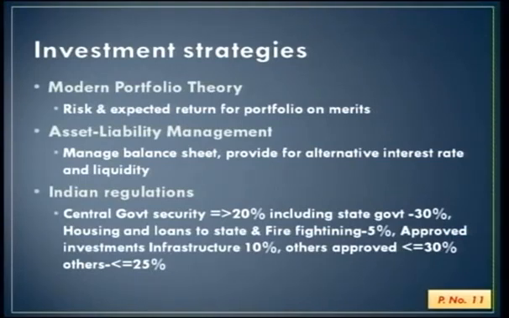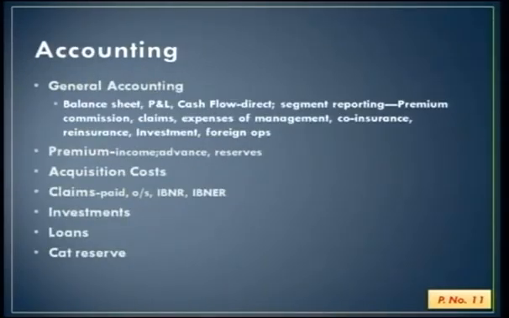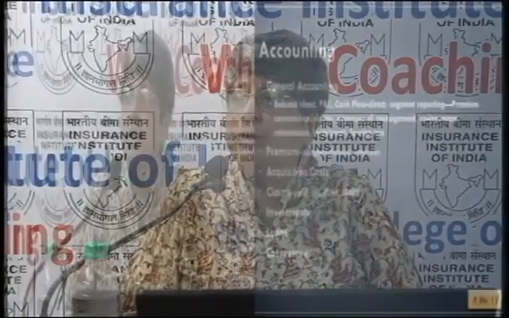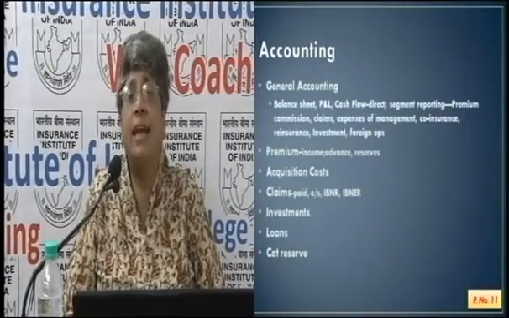So money has been kept aside, they have to be invested, returns on that will help the insurance companies to meet their liabilities. Accounting has to, so general accounting practices have to be followed because it's a company. What is the general accounting practices? Balance sheet. So an insurance company draws up a balance sheet. They draw up the profit and loss account. They have a cash flow statement that has to be done. It's a direct cash flow.